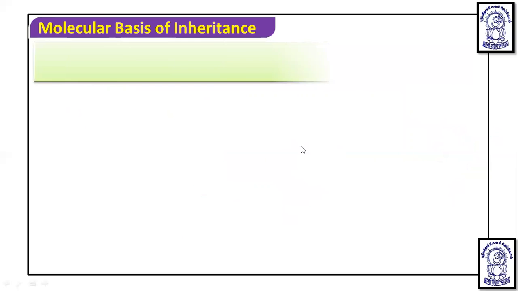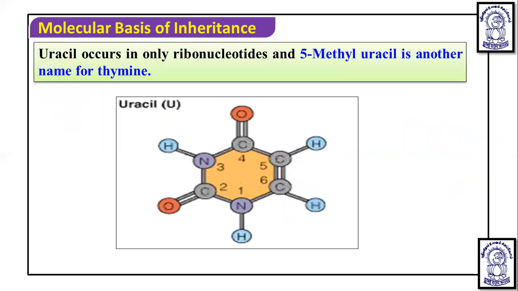So if we talk about uracil, the name is 2,4-dioxypyrimidine.